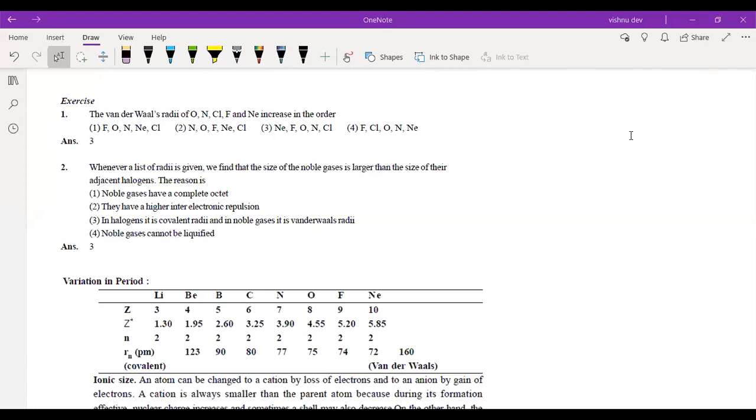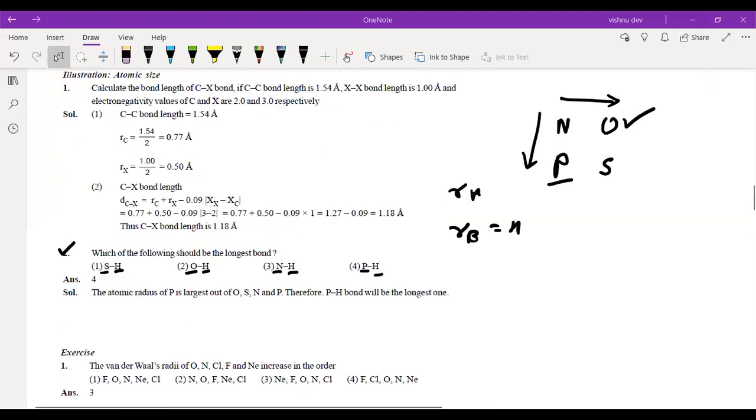We know that from left to right, size decreases in a period, and from top to bottom, it increases. So nitrogen would be greater than oxygen, nitrogen would be less than phosphorus, oxygen would be less than sulfur, and phosphorus would be greater than sulfur.